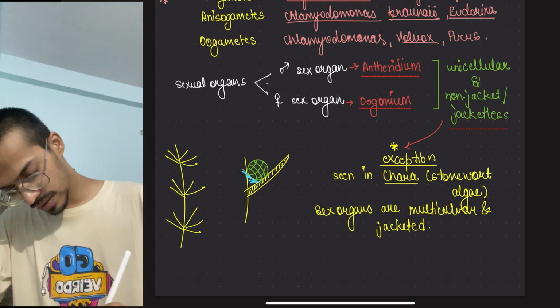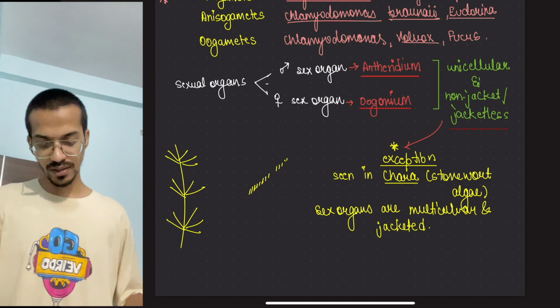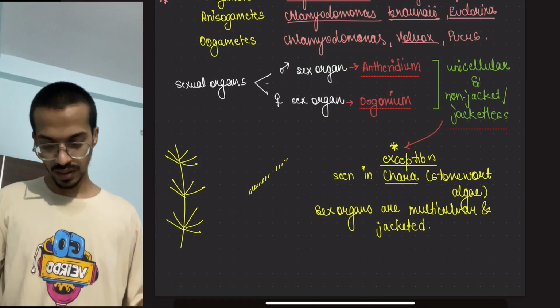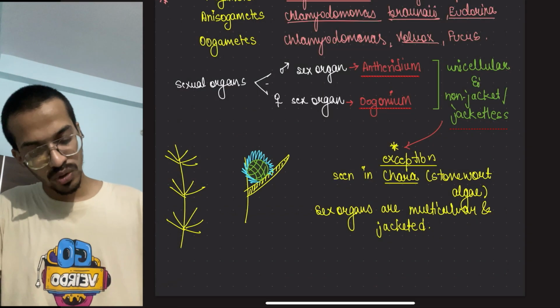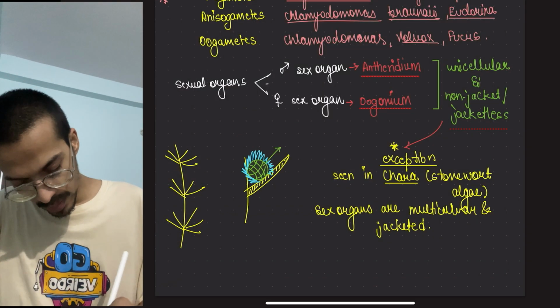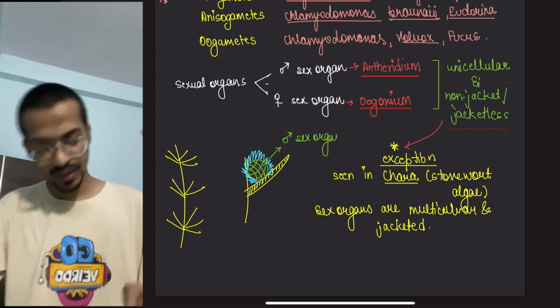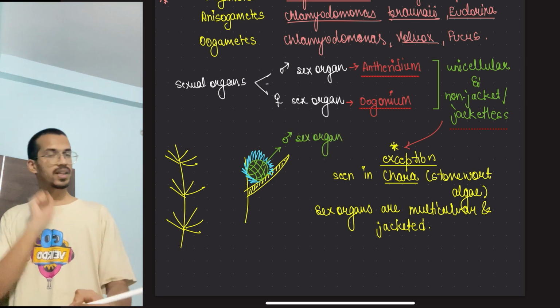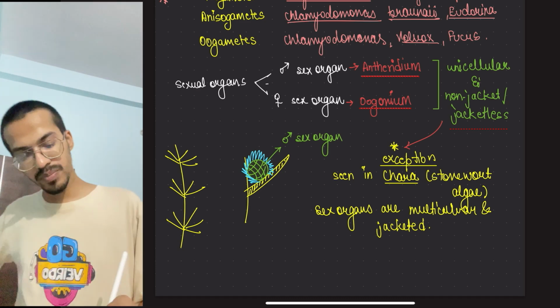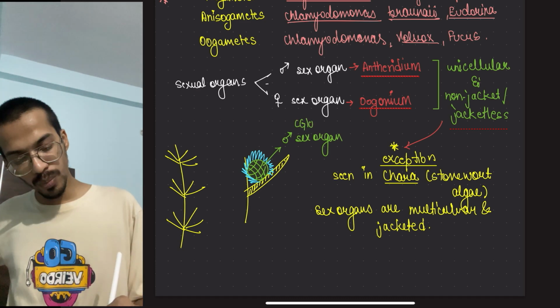So it is covered. This blue color is the jacketed part. So this is your male sex organ, and we have a name for it. Since it is circular, we call it globule. So this male structure is called globule.